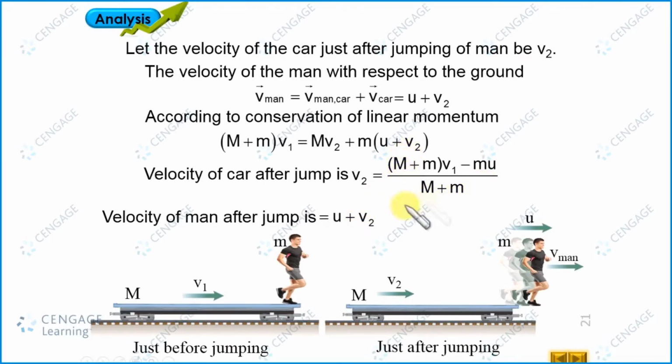If we substitute the v2 value here and calculate, we will find the velocity of the man is equal to ((M plus m) v1 plus M u) divided by (M plus m). So these are the velocities of the man and car just after jumping. Now let us move to the next illustration.